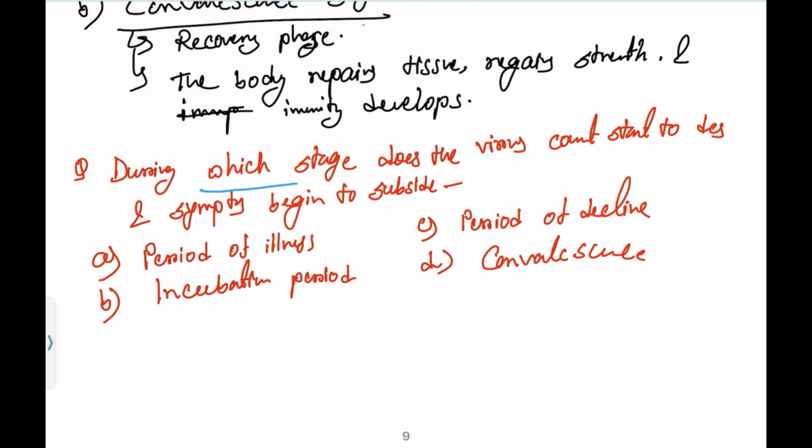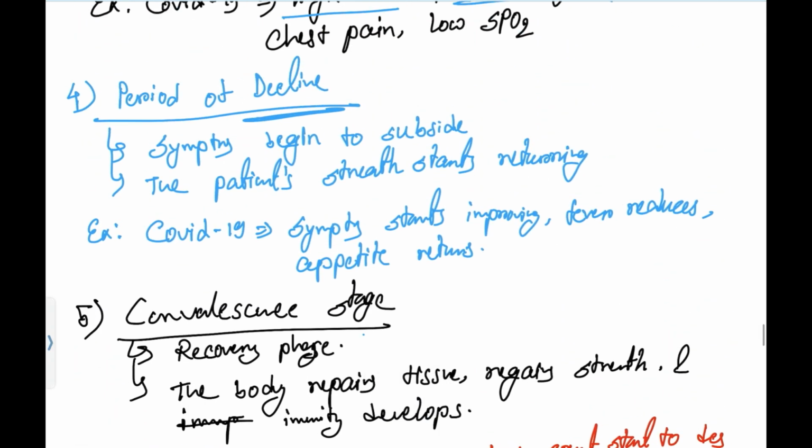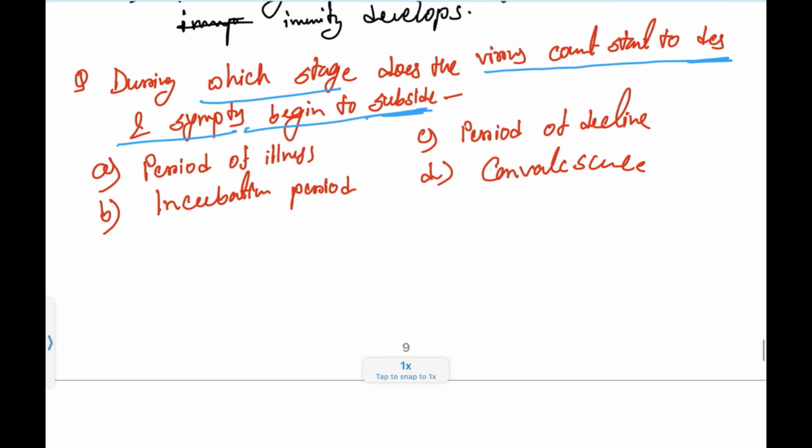Here they are saying, during which stage does the virus count start to decrease? Decrease means decline, and begin to subside. So in which phase have we discussed that symptoms will subside? Here, in period of decline. Patients feel that their condition is returning to a normal state. So here the answer will be period of decline. Why is convalescence not the answer? Because convalescence means patients have fully recovered, but here in the question they are mentioning start to decrease. Start to decrease means it will be in period of decline.